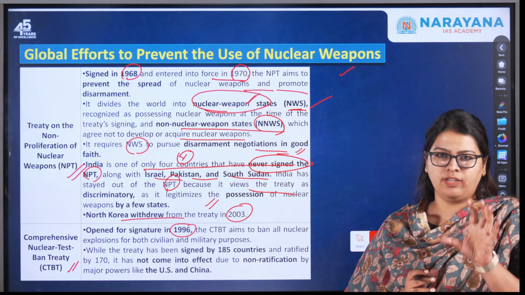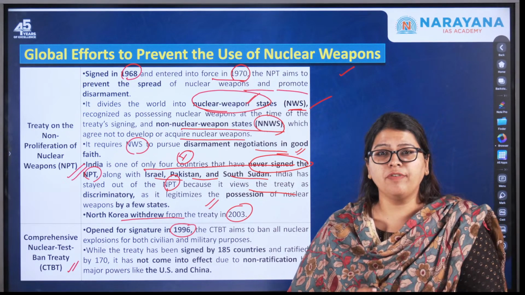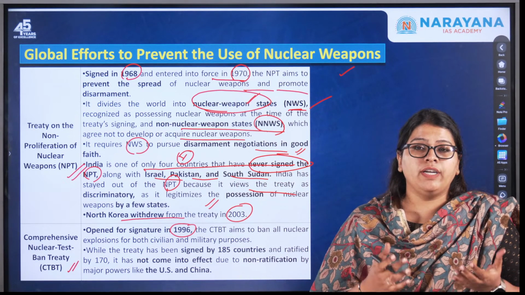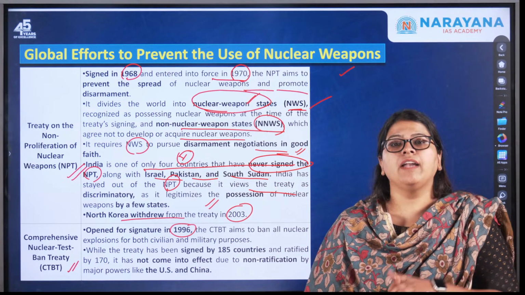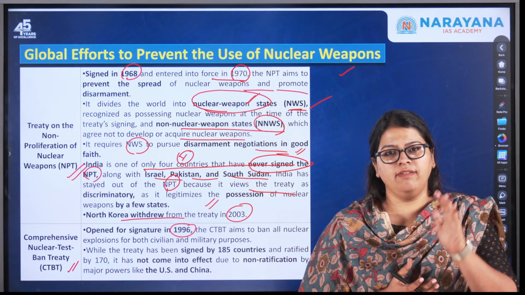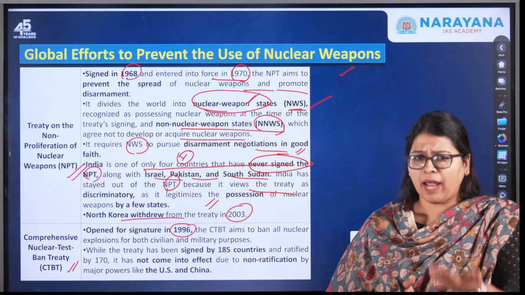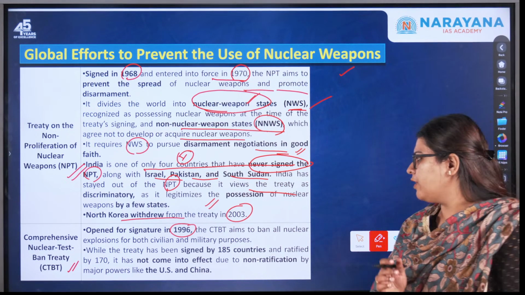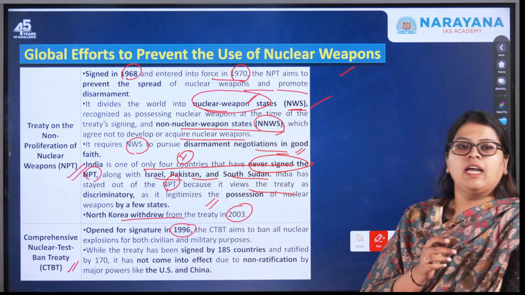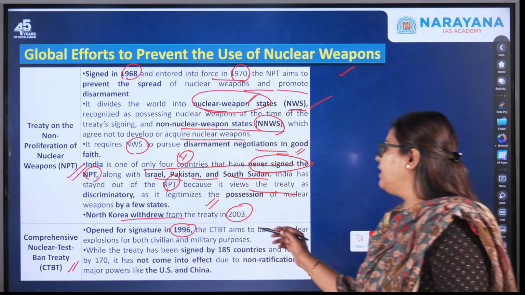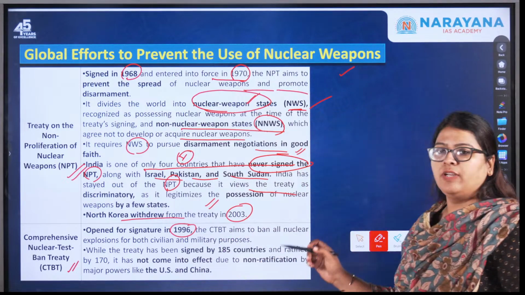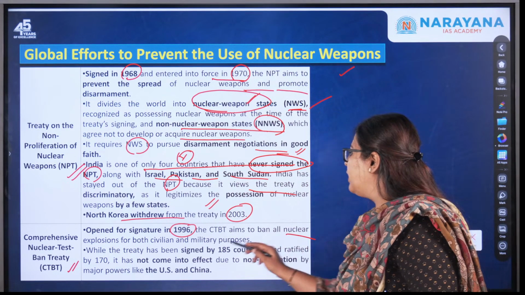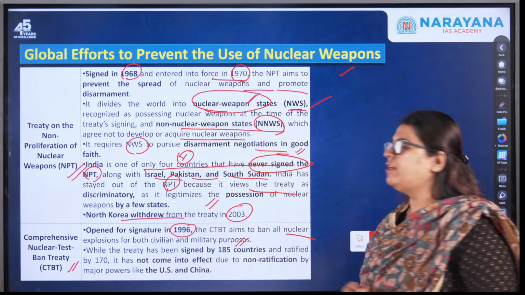India acknowledges the presence of that agreement, whereas ratifying it means that it is passed or taken up for discussion in the parliament, and the provisions of it are actually followed, practiced or implemented in the country on a serious note. That is called ratification. The CTBT aims to ban all nuclear explosions for both civilian and military purposes.